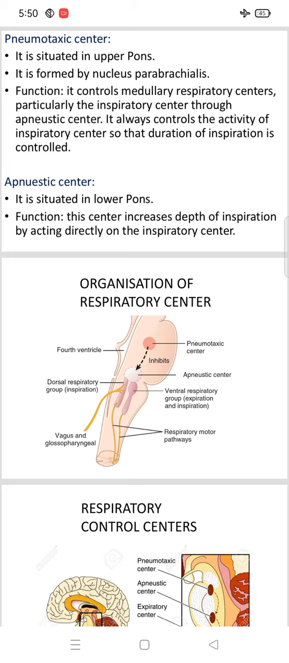Next is the diagram of the organization of the respiratory center. In this diagram, we can see the pneumotaxic center and the apneustic center, where the pneumotaxic center inhibits the apneustic center. On the left side is the fourth ventricle, then the dorsal respiratory group for inspiration, then the vagus and glossopharyngeal nerves, then the ventral respiratory group for expiration and inspiration, then the respiratory motor pathways.